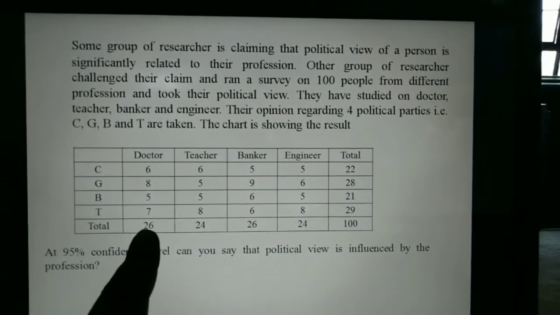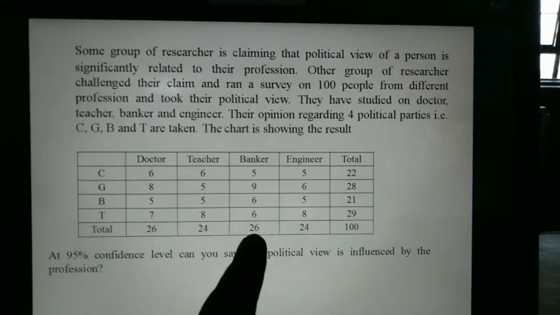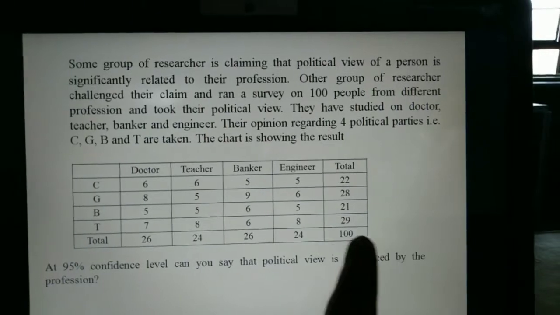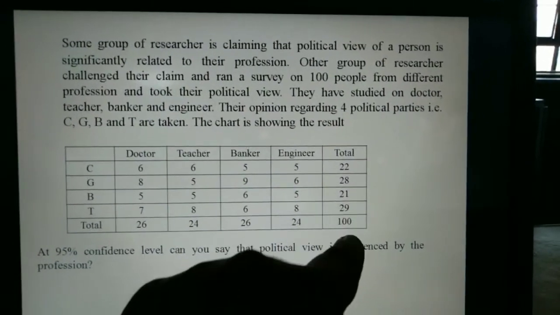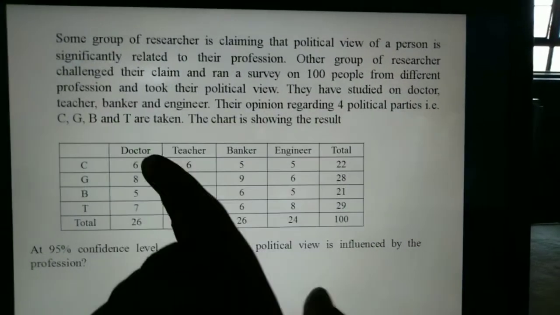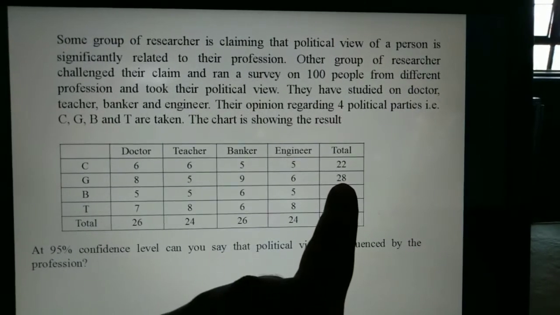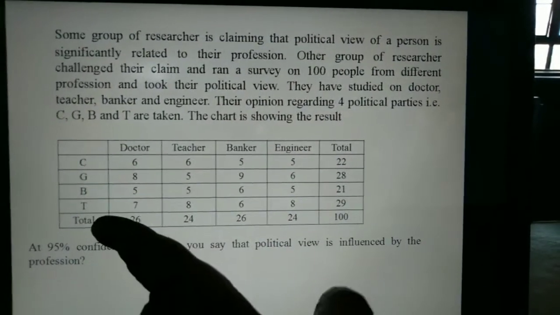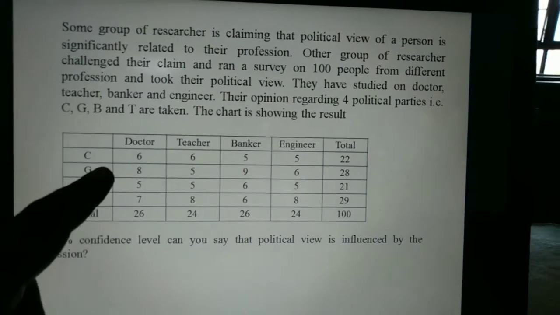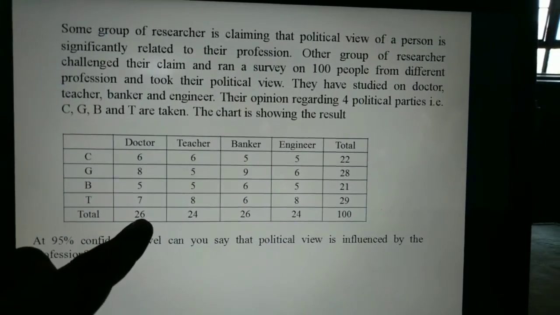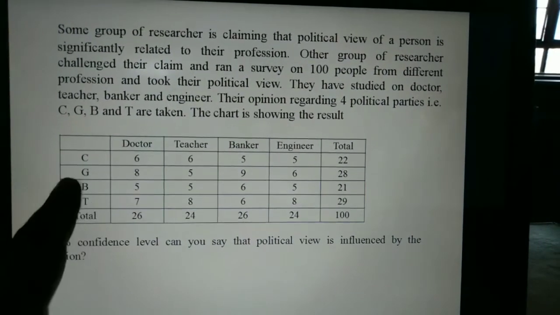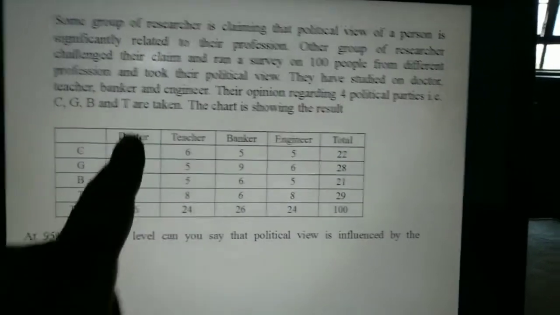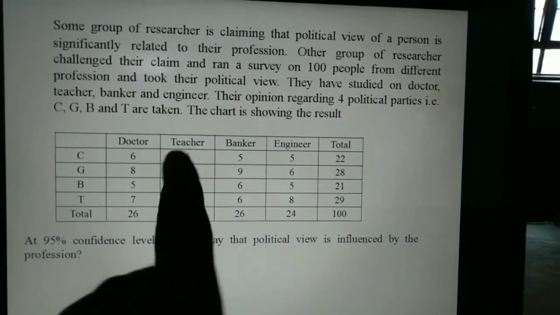Among them, 26 are doctors, 24 are teachers, 26 bankers and 24 engineers. Also, 22 people are supporting party C, 28 are supporting party G, 21 are supporting B and 29 are supporting T. If you look closely, among 26 doctors, 6 are supporting C, 8 are supporting G, 5 are supporting B and 7 are supporting T. That's how it goes for the rest of the groups.